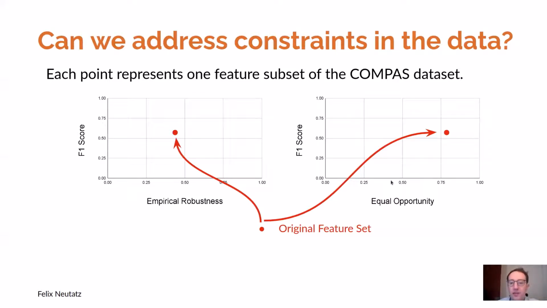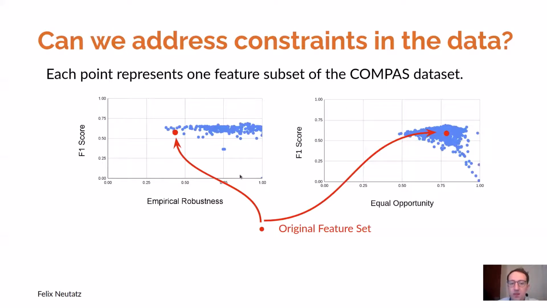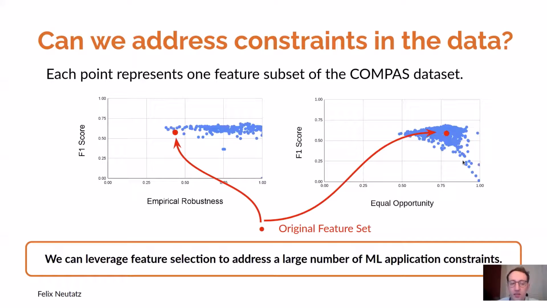And on the other hand, equal opportunity, which is a fairness score, and the F1 score. And now if we apply feature selection, we can in fact see that by adding and removing features, we can both yield a higher robustness and a higher fairness. So we showed here that indeed, we can leverage feature selection to address a large number of ML application constraints.